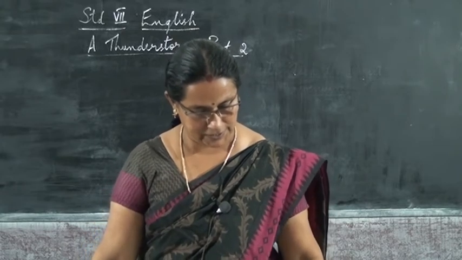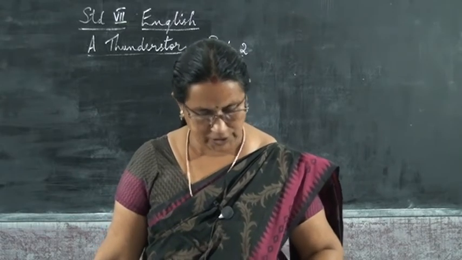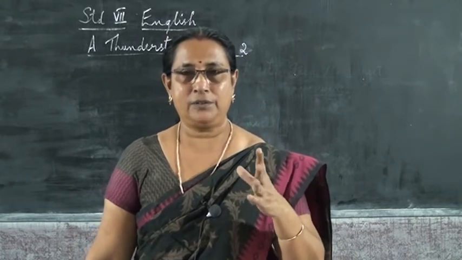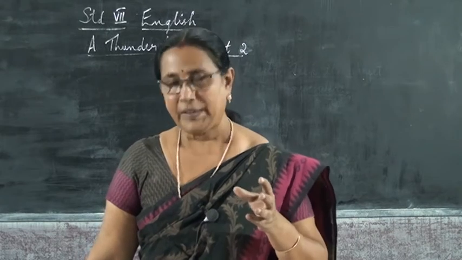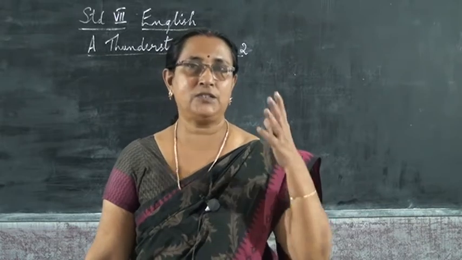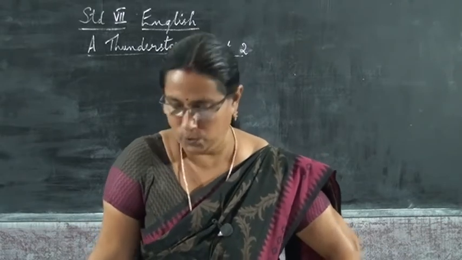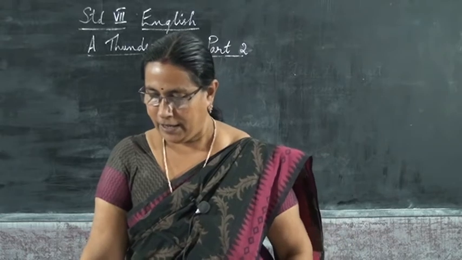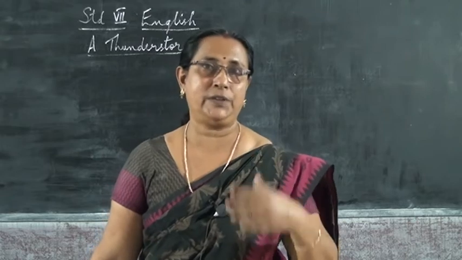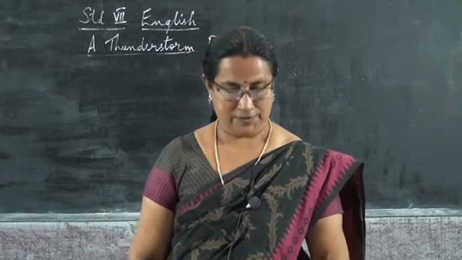Now the next is exercise C. Answer these questions. First one, how did the thunderstorm start? Now how did it start, children? The thunderstorm started with the wind blowing gently and then giving a threatening tune, a warning that the storm is about to come. It started with strong winds that blow across the earth and sky, and also the dust flew everywhere. The dust flying, the leaves blown from the trees.